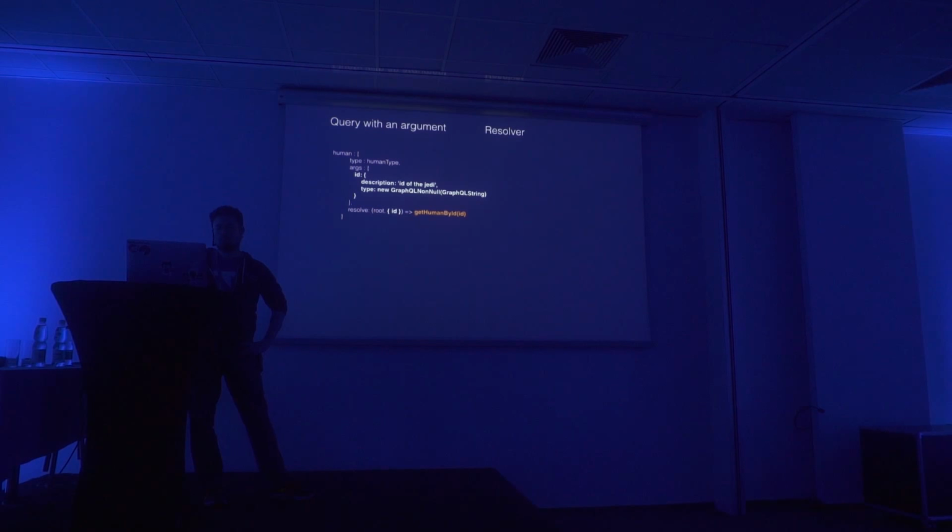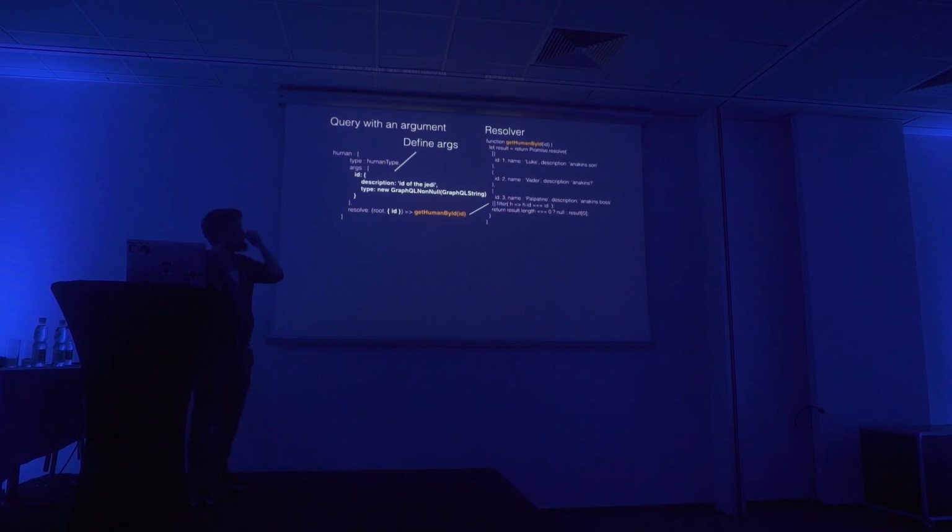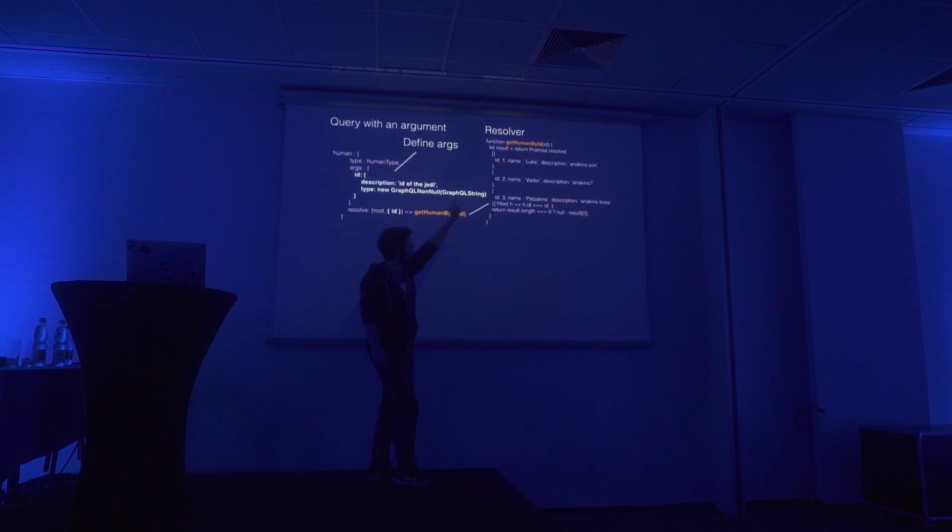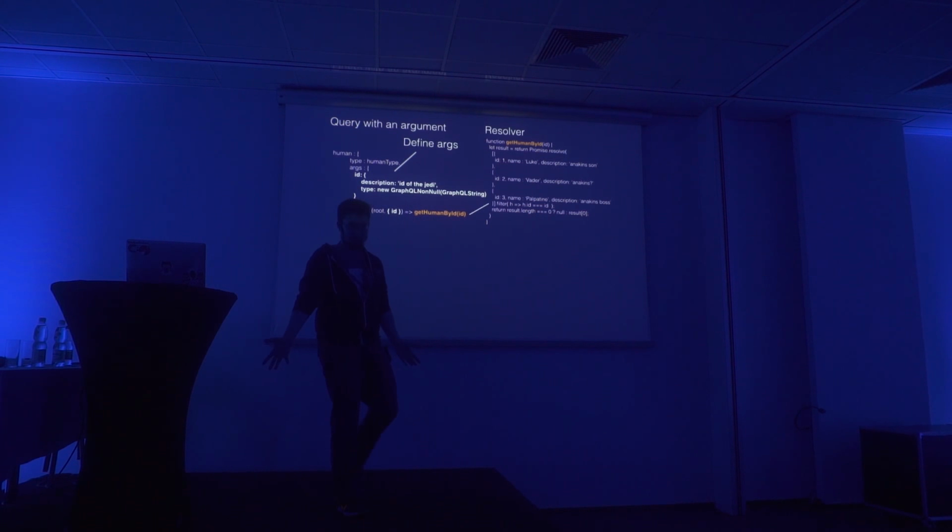Okay, arguments. Of course, we don't want to have these general queries. We want to be able to specify a specific argument that has a specific value. So what we do here is we give it the argument ID. This means that we can suddenly use the resource human and say, if you have this ID, try to filter a bit, all right? So we define our argument, and we have a resolver that is called getHumanById that we provide an ID to, and we see that it operates on a list, and it does some kind of filter operation, and based on that, it will return 1 human or nothing. All right?